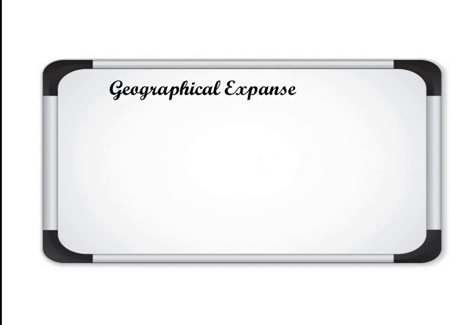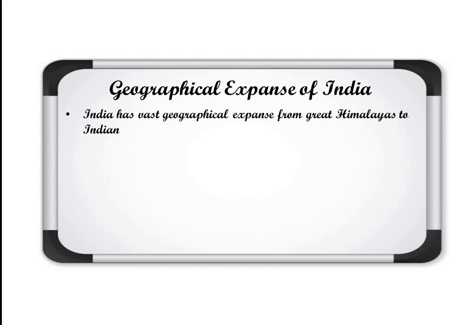Now the first topic, geographical expanse of India. If we talk about area, the area will be discussed here. Clear? So we know that India is a vast country. It has a vast geographical expanse. So let's see. India has a vast geographical expanse from the Great Himalayas to the Indian Peninsula. As we know, in the north there are the Great Himalayas, and in the south there is the Indian Peninsula, the peninsular plateau you can say. Clear? So that is the vast geographical expanse that we'll discuss here.